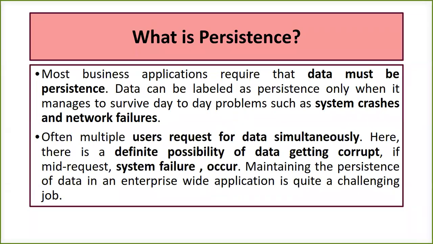Also, what is persistence? Data is called persistent when it manages to survive day-to-day problems like system crashes, system failures, network failures, when the data gets corrupt, or when multiple user requests need to access the data simultaneously. Obviously it is not going to be a one-to-one request, it is going to be simultaneous requests. In all those situations, when the data survives, that is called persistence of the data.